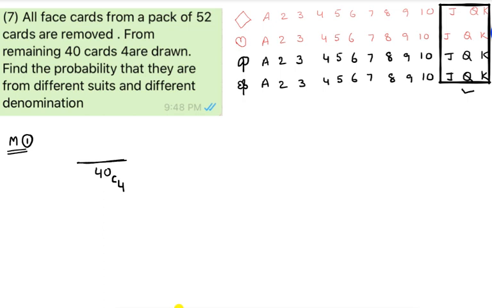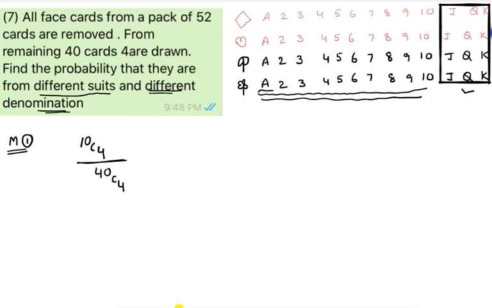But what is asked in the question? Find the probability that they are from different suits and a different denomination. Total different suits and different denominations, total 10 options are there, right? So from these 10 denominations, you can select any 4.